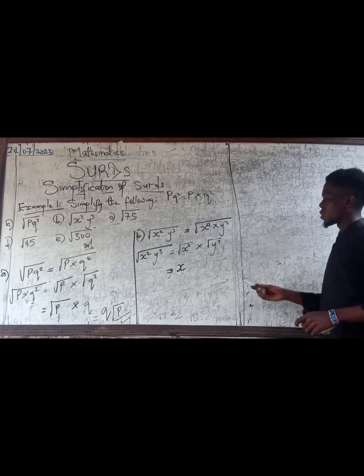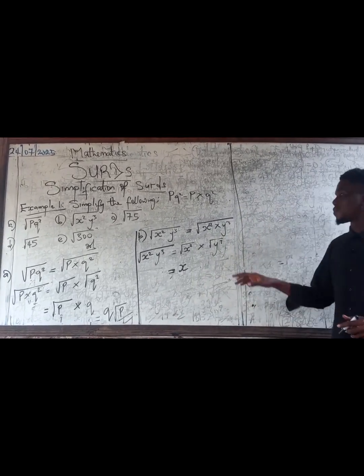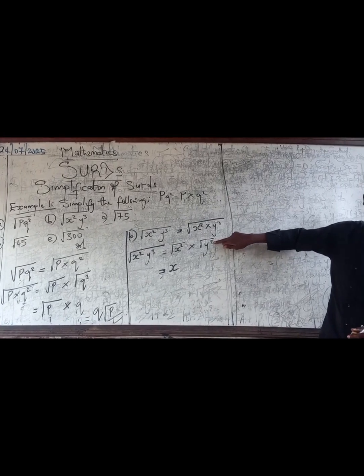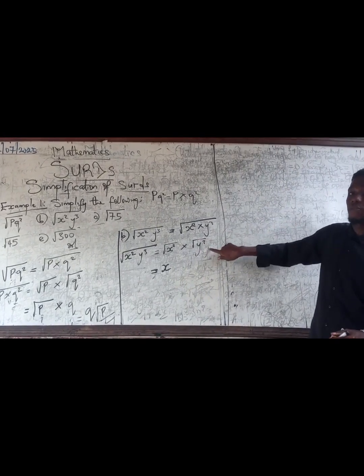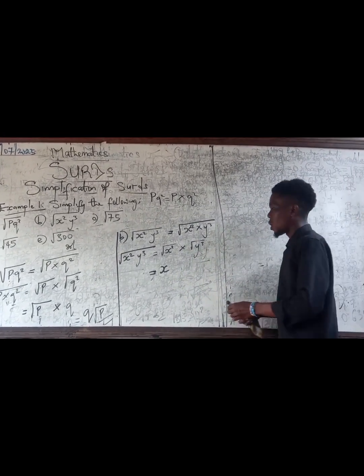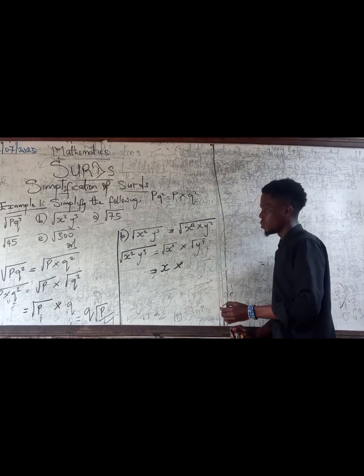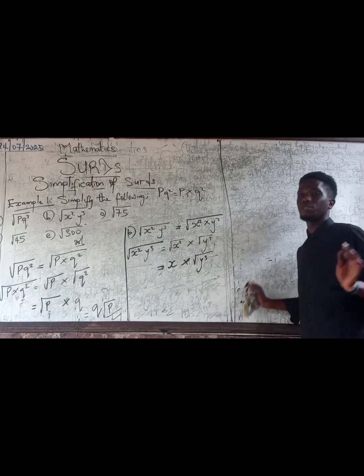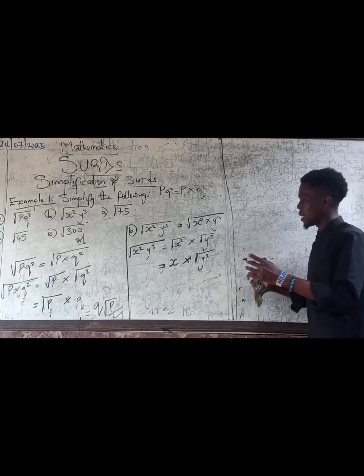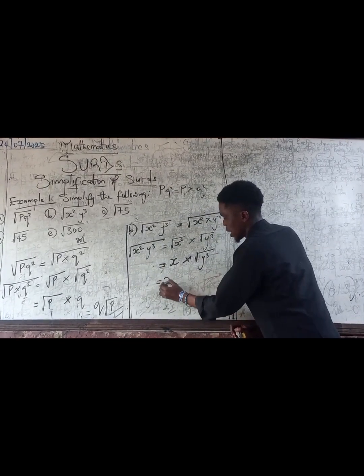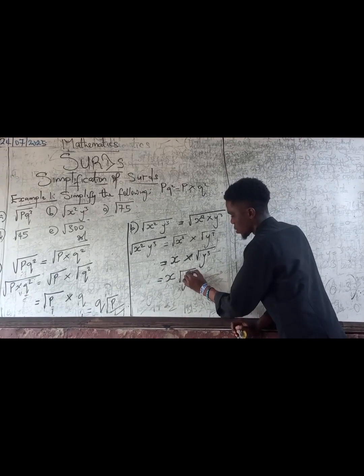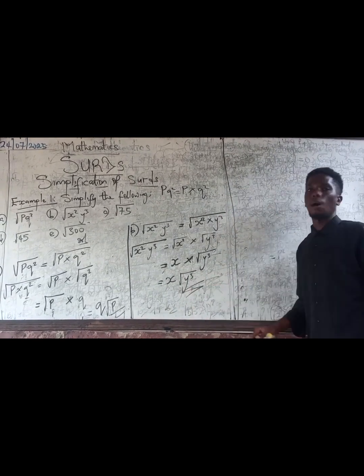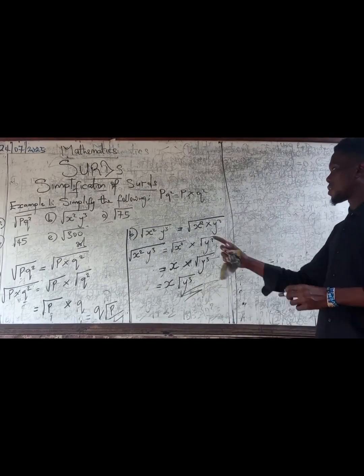Because I don't have a perfect even number here, this is not classified as a perfect square. So I'm going to leave it like that. We're going to say this is square root of y cubed, and then multiply them together. I will say x times 2, that's x. So therefore, this is our answer. So that's how you simplify them.